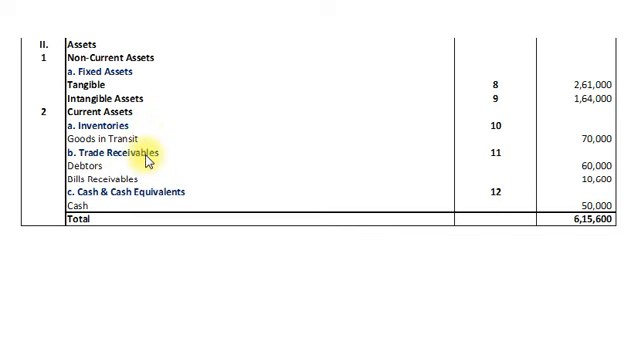Next is trade receivables, note number 11, and we have debtors worth rupees 60,000 and bills receivable rupees 10,600. Then finally cash and cash equivalents, note number 12. We have a cash balance of rupees 50,000. My dear students, total on the asset side amounts to 6,15,600.